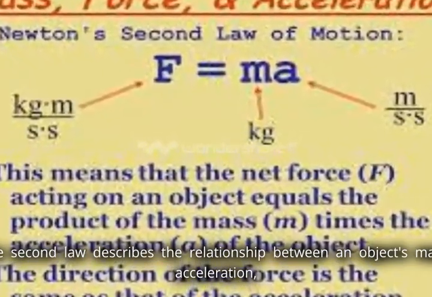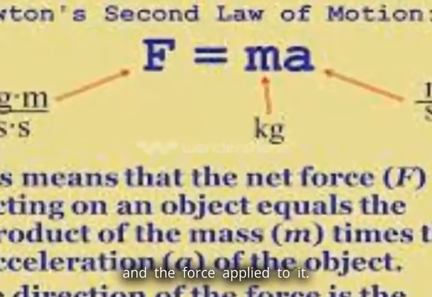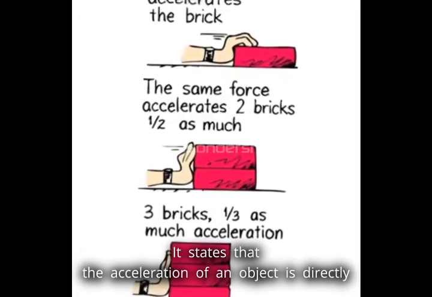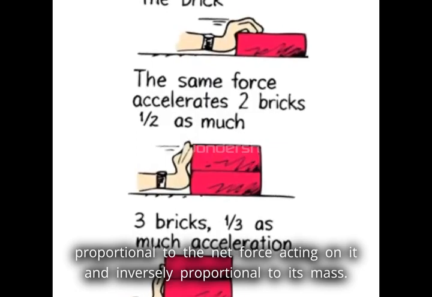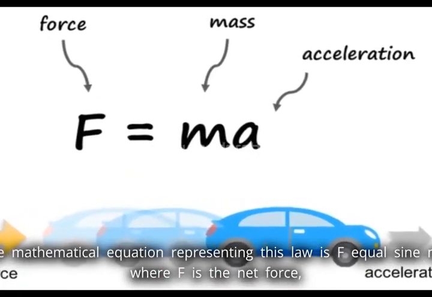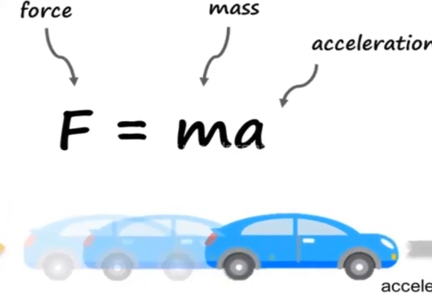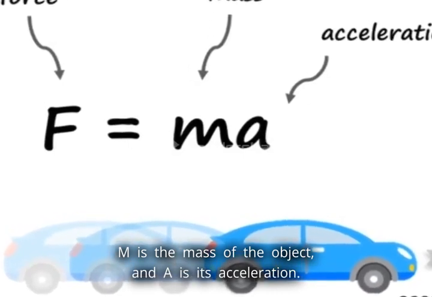Newton's second law of motion, law of acceleration. The second law describes the relationship between an object's mass, acceleration, and the force applied to it. It states that the acceleration of an object is directly proportional to the net force acting on it and inversely proportional to its mass. The mathematical equation representing this law is F equals ma, where F is the net force, m is the mass of the object, and a is its acceleration.